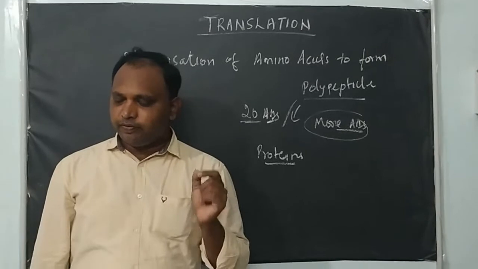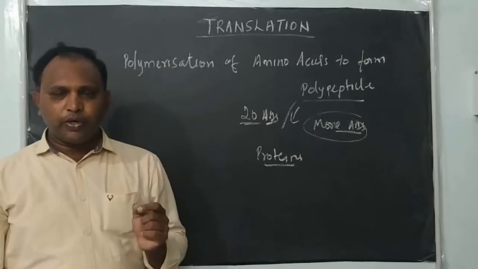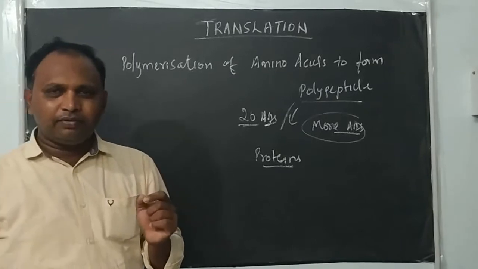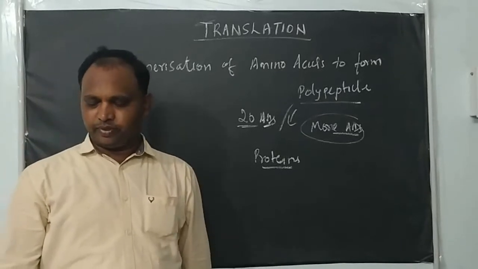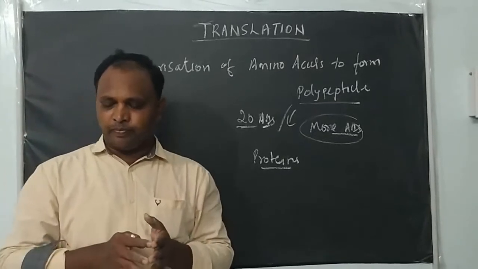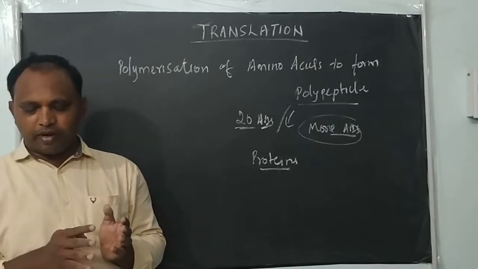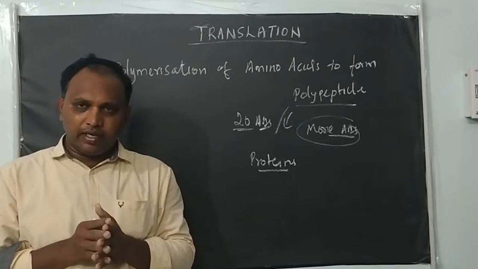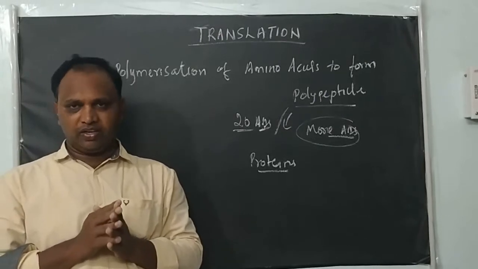And the specific function of a particular protein is decided by the order and arrangement of the amino acid sequence. But when proteins are synthesized, the order and sequence of amino acids are defined by the sequence of the DNA or mRNA molecule, right?